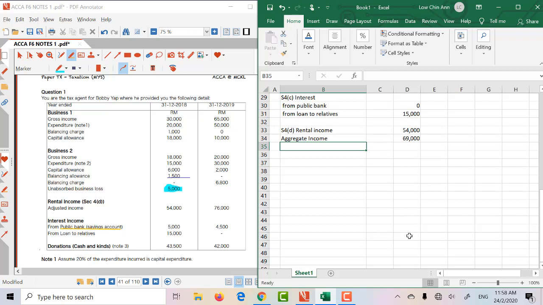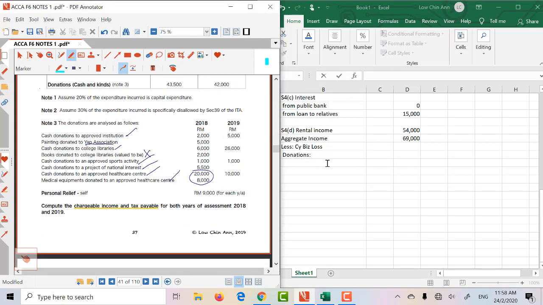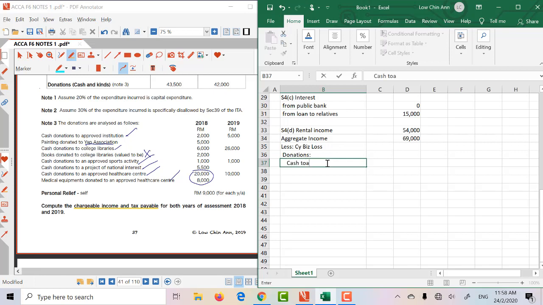Now what you're going to do after aggregate is to minus the current year business loss, which I don't have, and then the next one is going to be donation. So you got to come to this list. So in the list of donation, we have cash to approved institution, which is restricted. Okay, there's actually 3 donations that we restrict. There's cash to sports activity and cash to project of national interest.